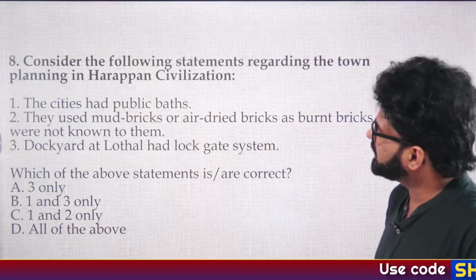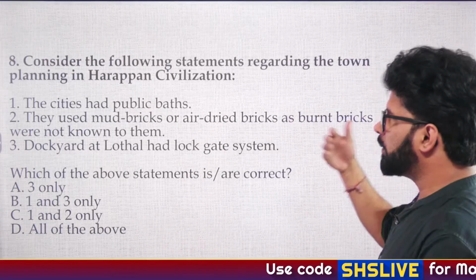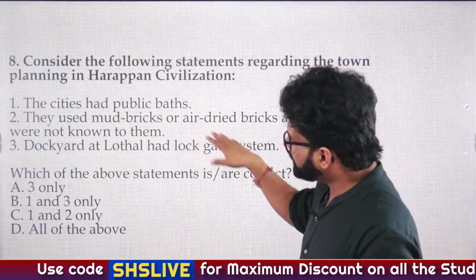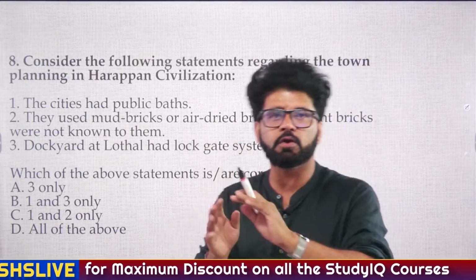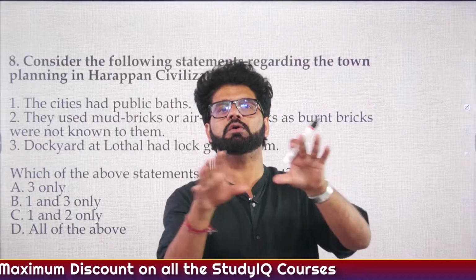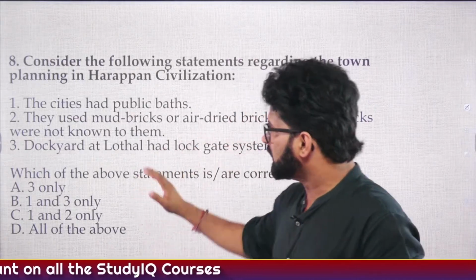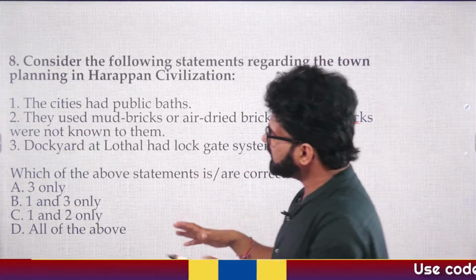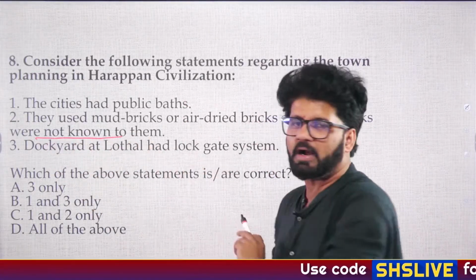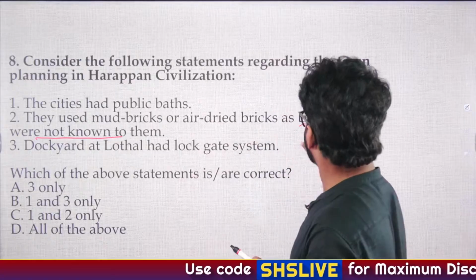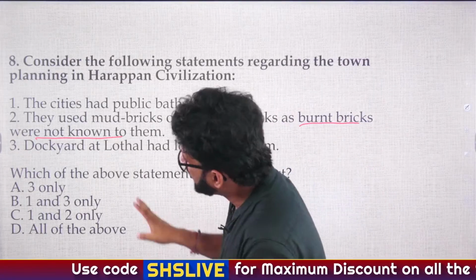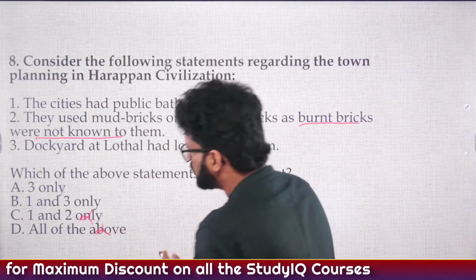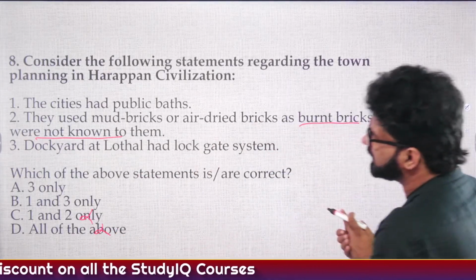So Dark has given the answer. If you go back and revise Harappan civilization and IVC, we have talked about burnt bricks that were known to them. We have even seen how those bricks were fired clay, etc. So for the second statement, you should know this. It is written explicitly in so many books, NCERT included, our slides included. So burnt bricks were known to them. The second statement says not known, that is wrong. So eliminate the second. You are left with 3 only, and 1 and 3 only.